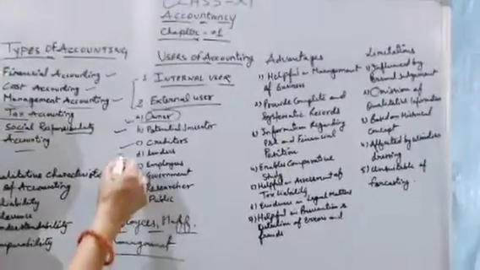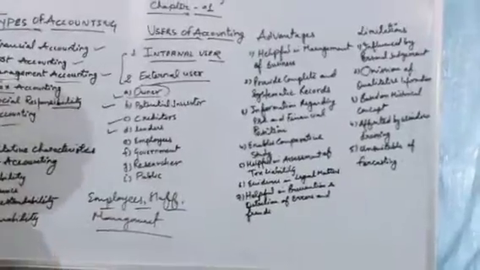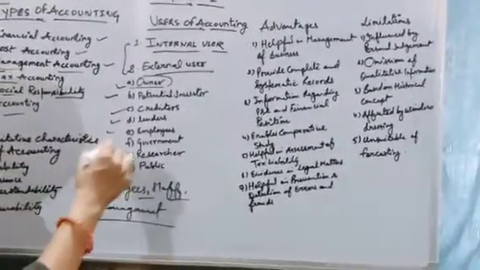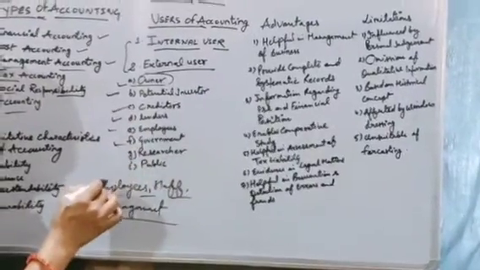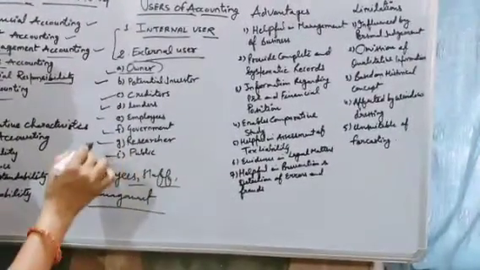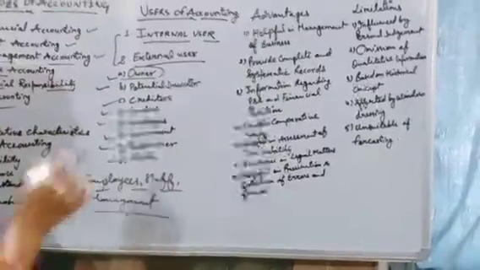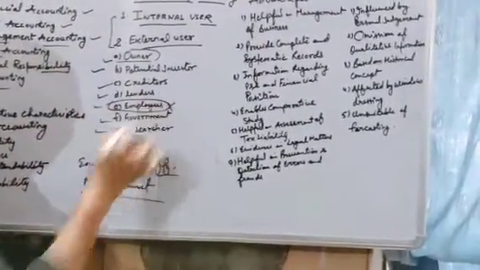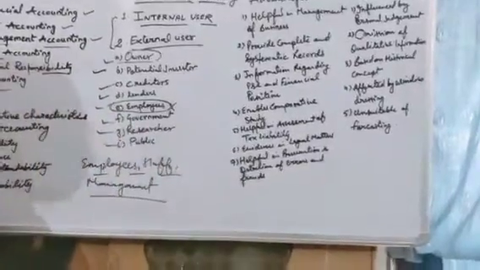Okay, creditors, they want their money back from the organization, that's why they want information. Lenders, the persons who give loans to the business. Employees, who work in the business. And government, researchers, public. Sorry, employees will not come here. Employees come under internal users.